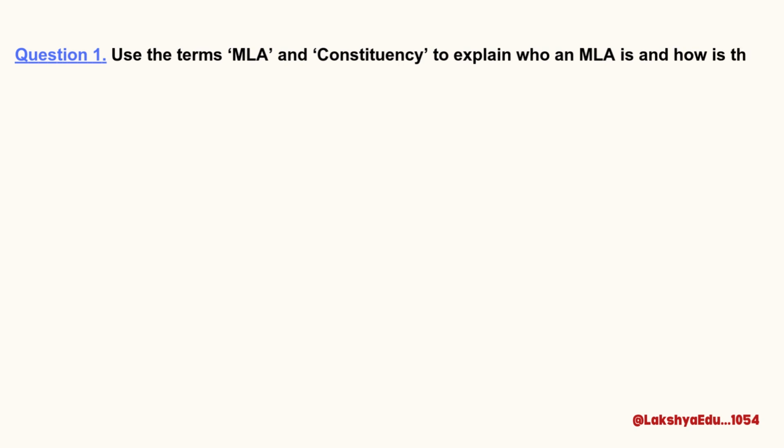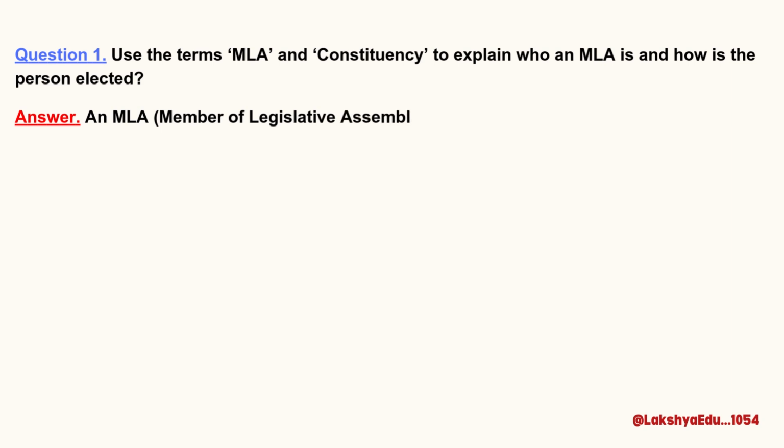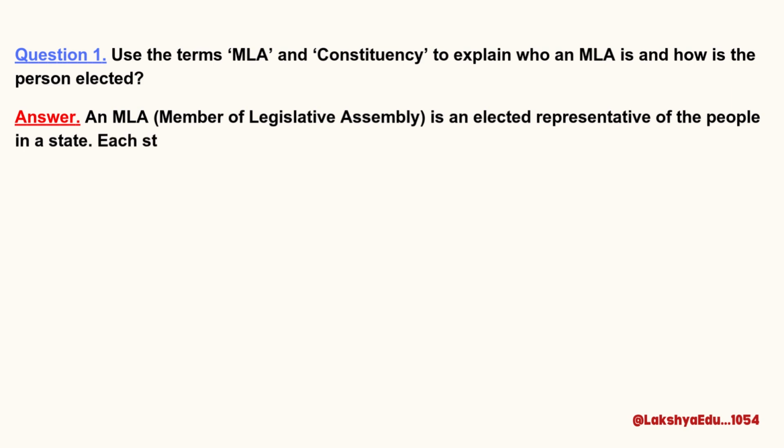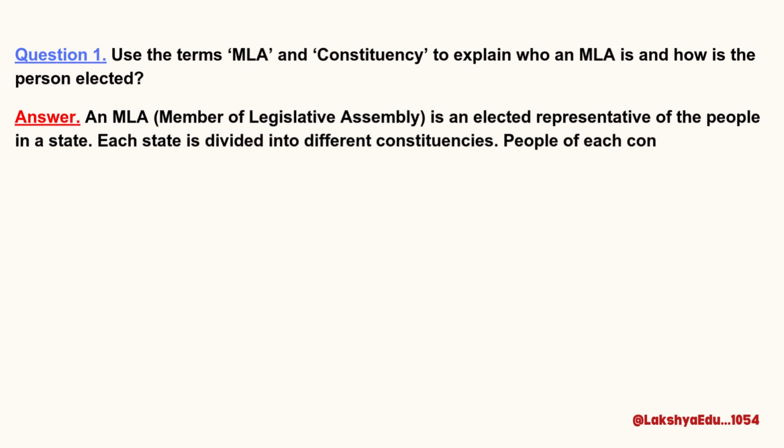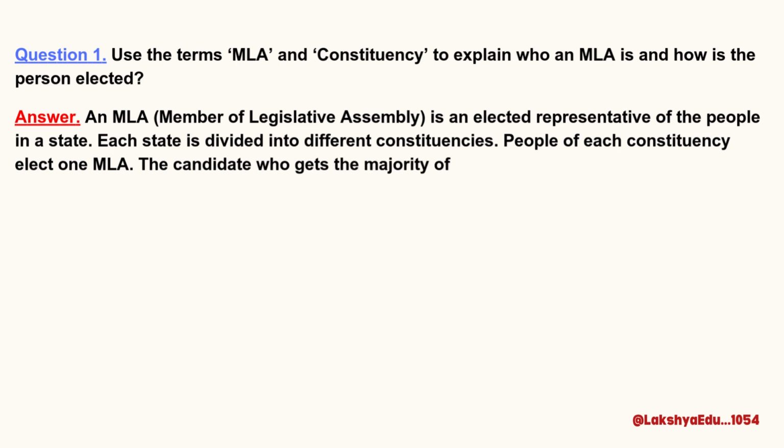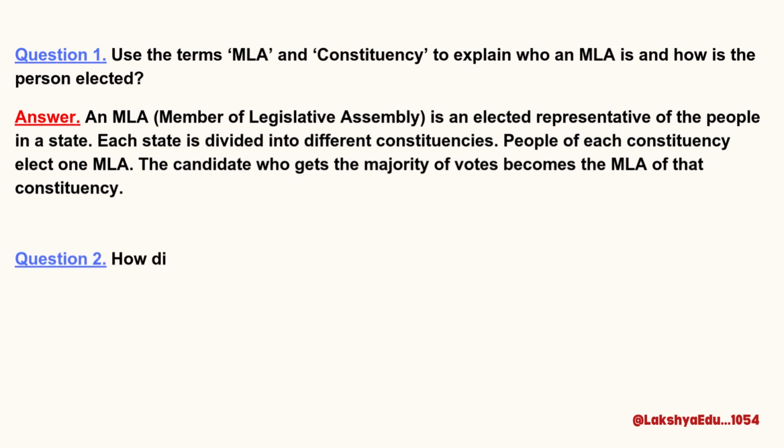Question 1. Use the terms MLA and constituency to explain who an MLA is and how the person is elected. Answer. An MLA, Member of Legislative Assembly, is an elected representative of the people in a state. Each state is divided into different constituencies. People of each constituency elect one MLA. The candidate who gets the majority of votes becomes the MLA of that constituency.